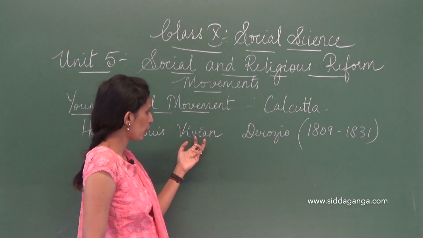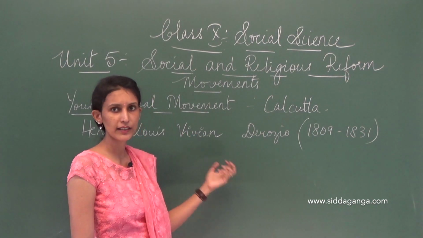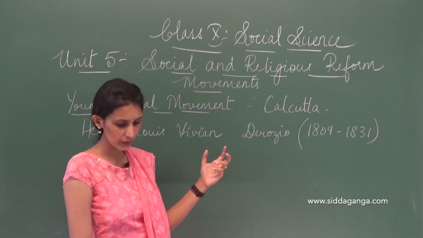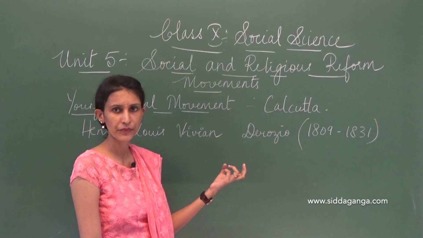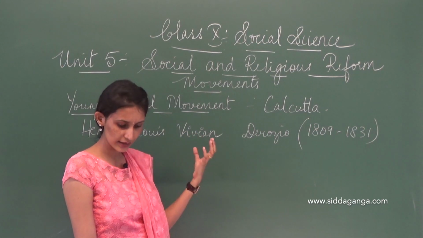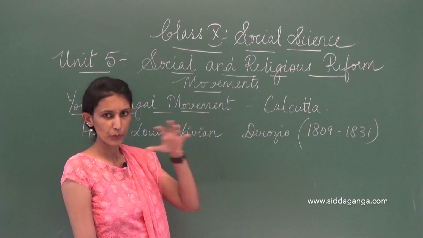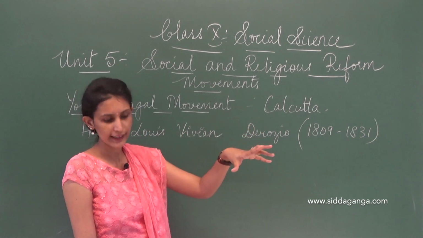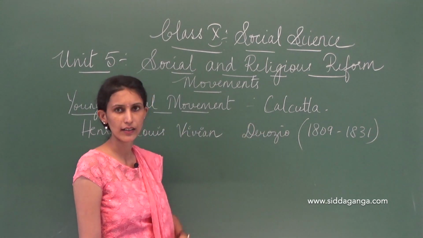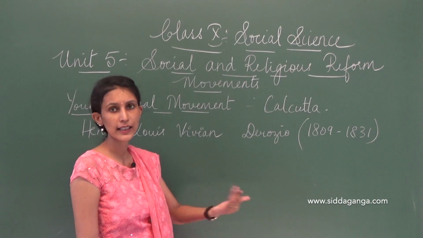Now, why has he derived this name? Because his father was Portuguese, okay, and his mother was Indian. So he was a mix of Portuguese and Indian, so he was Anglo-Indian, a foreigner as well as an Indian.